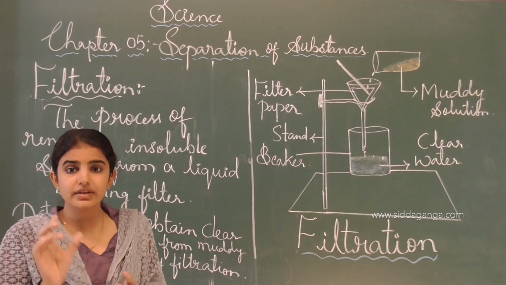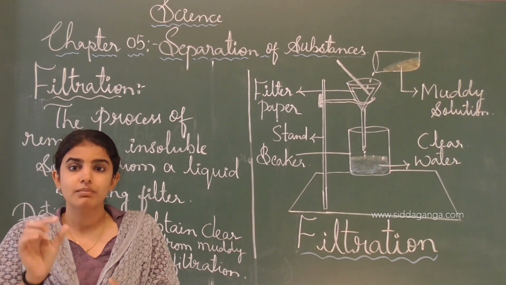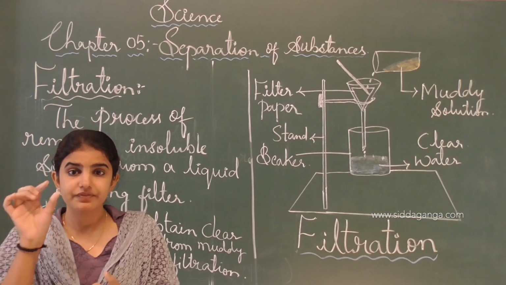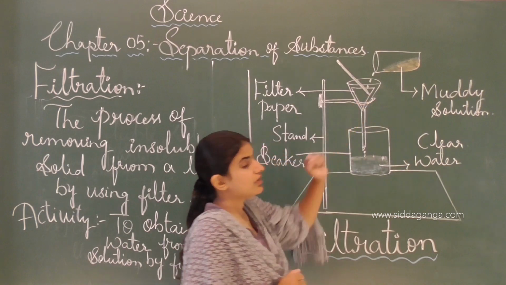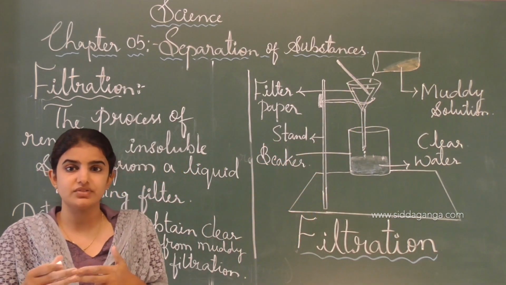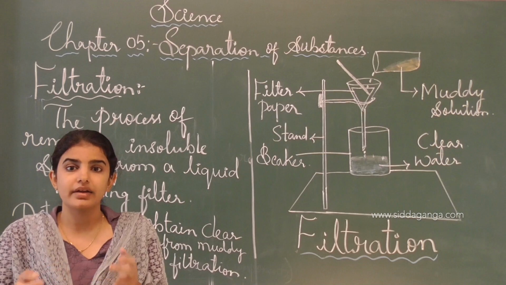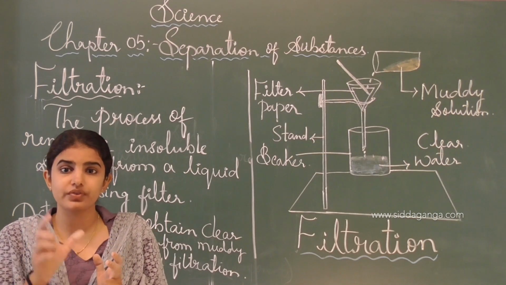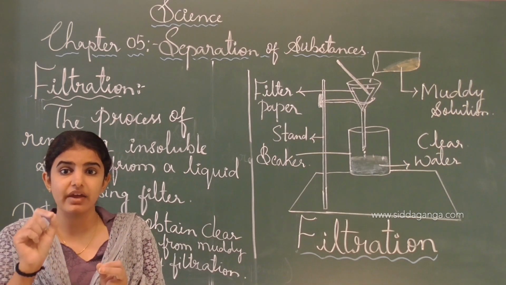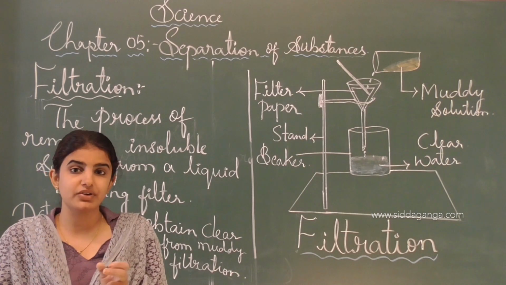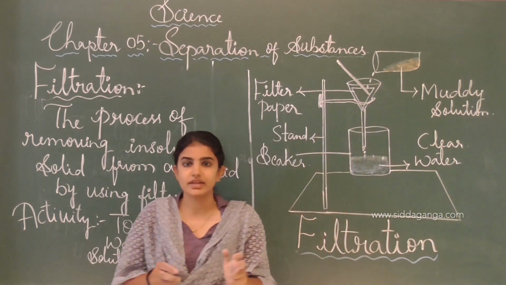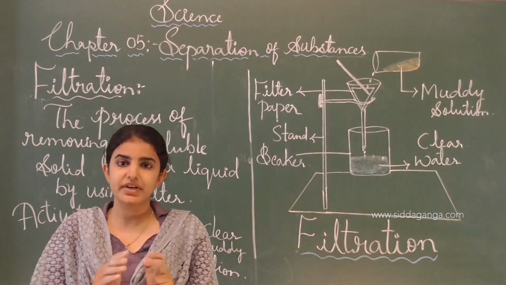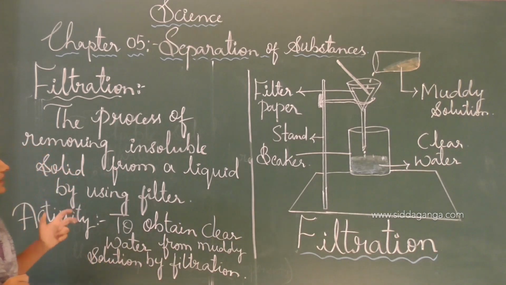See, it is very important to know the pores of the filter paper. If small pores are there on the filter paper, it will be helpful for removing even smaller impurities. This is how we use a filter paper which has very small pores compared to the particles present in the muddy solution. Like that, filter paper acts as a filtrating agent. So, this is all about the filtration process.